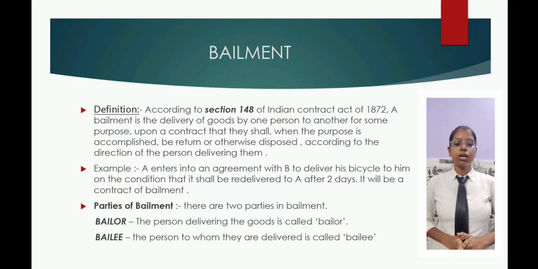Now, the parties of bailment. There are two parties of bailment. First, bailor: the person who delivers the goods is called the bailor. Second one is bailee: the person to whom goods are delivered is called the bailee.